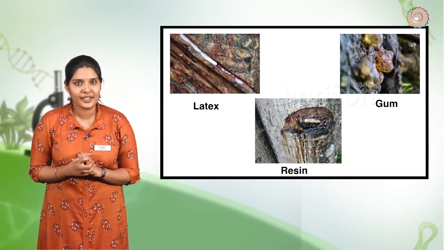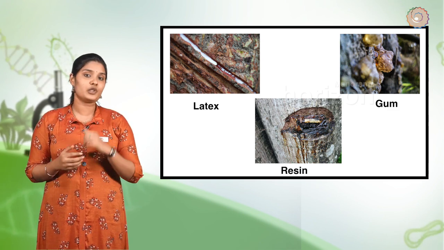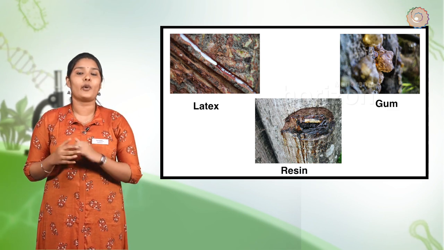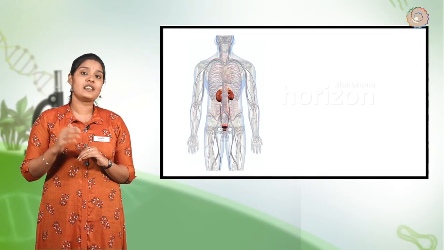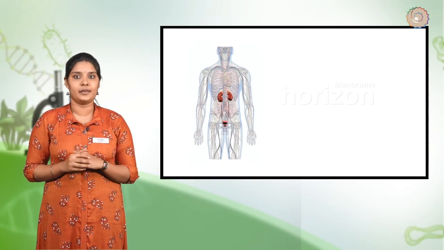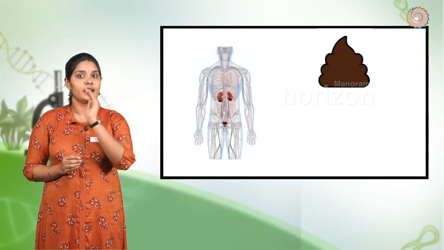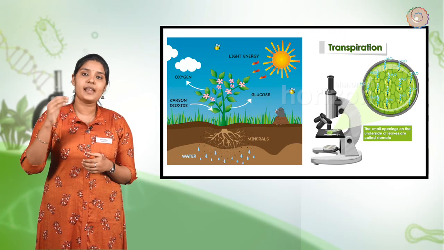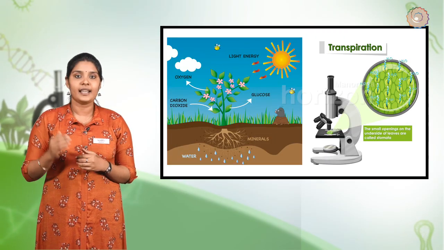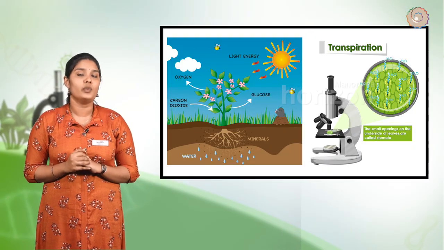So, we can conclude that elimination of harmful waste and byproducts produced by cells is equally important to ensure the survival of an organism. Human beings have a well-developed excretory system to remove the harmful waste products as fecal matter, urine and sweat. Whereas in the case of plants, they make use of simple processes like diffusion, transpiration, etc. to get rid of the waste materials.